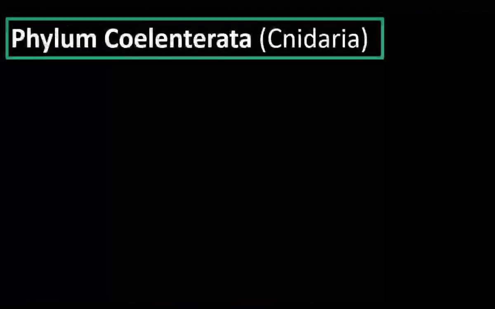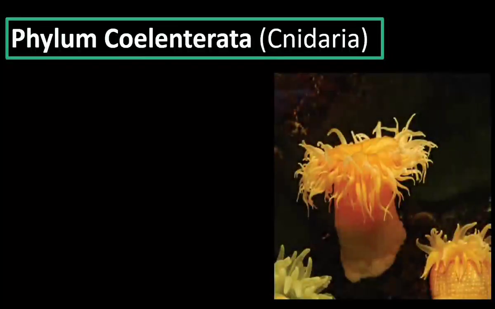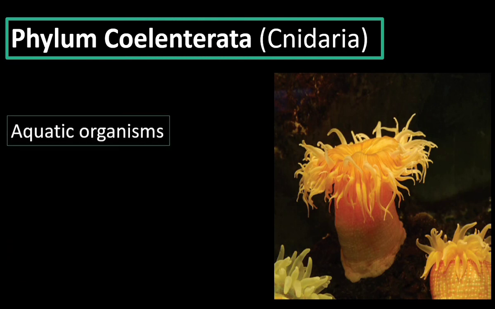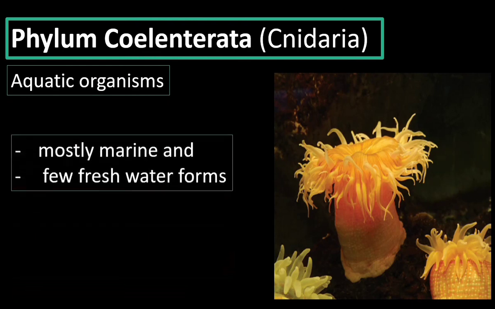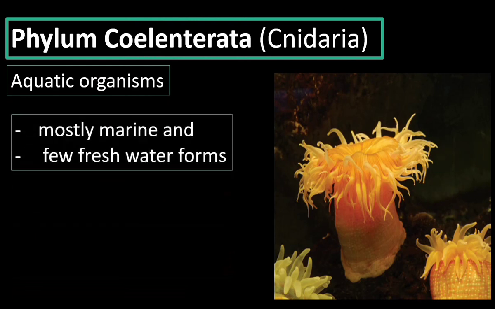Now let us move on to the phylum Coelenterata. Coelenterata is the old name. The new name for the phylum is Cnidaria. What we see here is a sea anemone. The animals live in water. They are multicellular. All are aquatic organisms. Most of the organisms are marine, and a few live in fresh water.